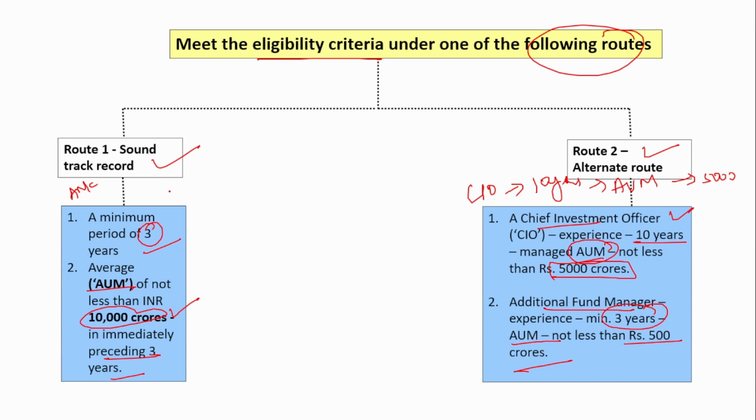So remember, in the first route, the minimum operation of the AMC is 3 years, and the asset under management is 10,000 crores. In case of the CIO, it is 10 years and asset under management is 5,000 crores, and an additional fund manager with minimum experience of 3 years and asset under management 500 crores. Remember this data, it is very, very important.